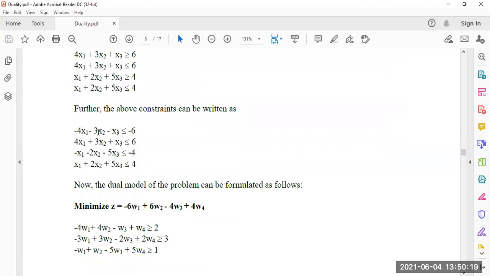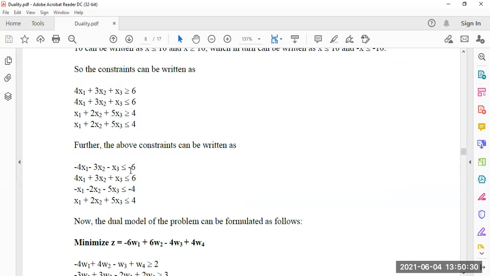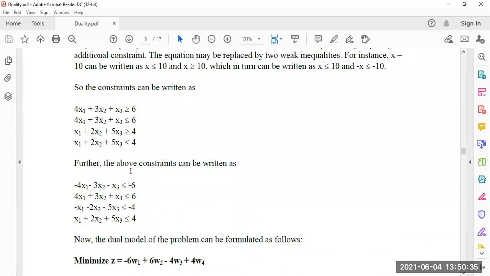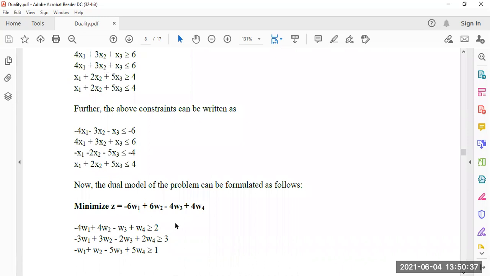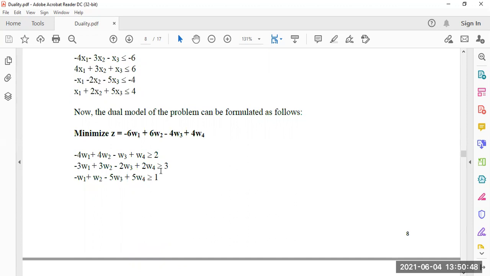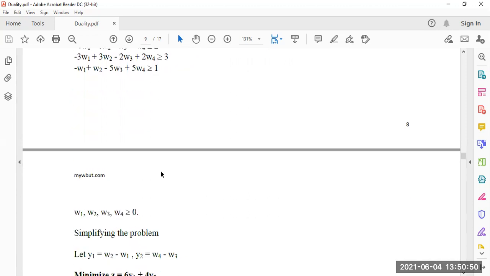Again, the next constraint is minus 3w1 plus 3w2 minus 2w3 plus 2w4, greater than or equal to 3. And the last one is minus w1 plus w2 minus 5w3 plus 5w4, greater than or equal to 1, and all of w1, w2, w3, w4 are greater than or equal to 0.